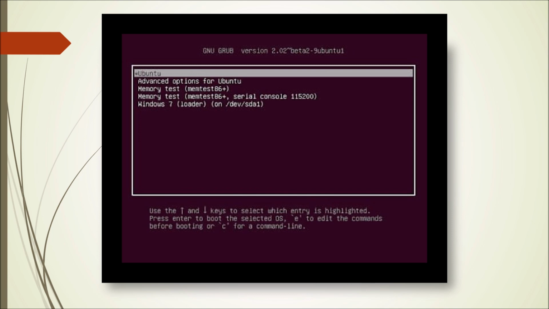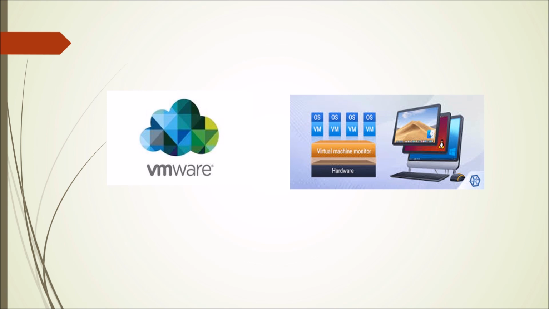Examples of this hardware based virtual machine are VMware or VirtualBox, that nowadays we are using in a large amount in order to use 2 to 3 operating systems in a single machine. The main advantage of this hardware based virtual machine is the effective utilization of hardware resources.